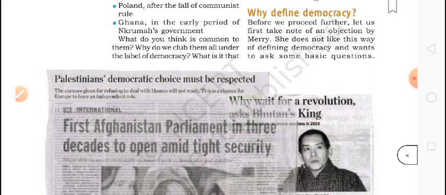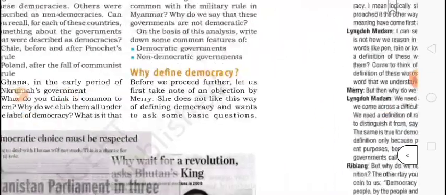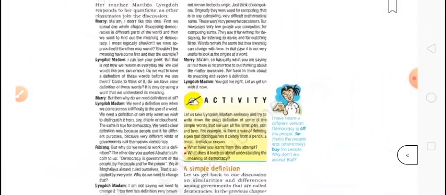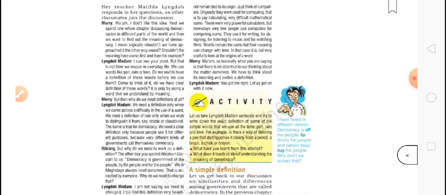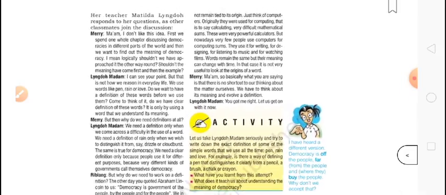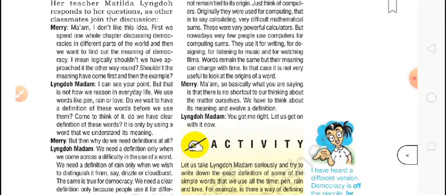Before we proceed further, let us first take note of the objection by Mary. Now we are going to understand this whole discussion about democracy through a discussion going on between a teacher and a few students. Here Mary has some objections to democracy. Her teacher Matilda Lingdo responded to her questions as classmates joined the discussion. Mary says, Ma'am, I don't like this idea. Which idea? The democratic idea.